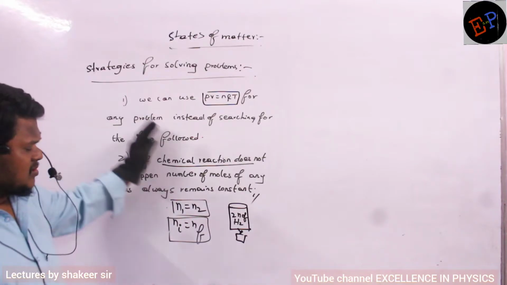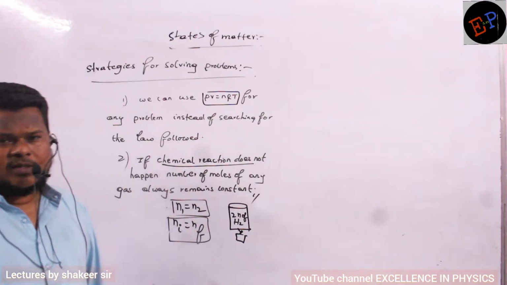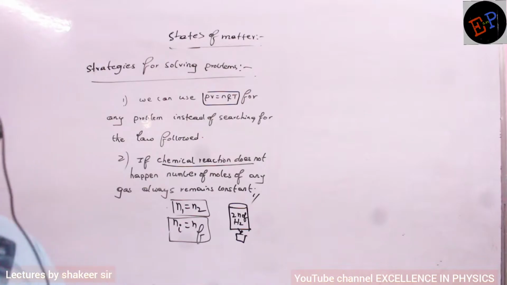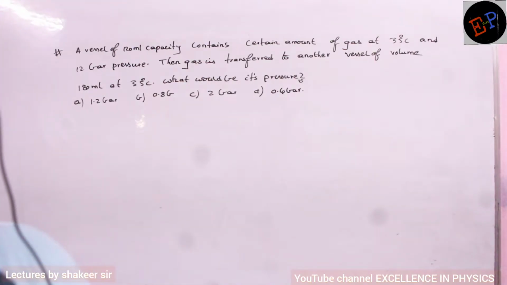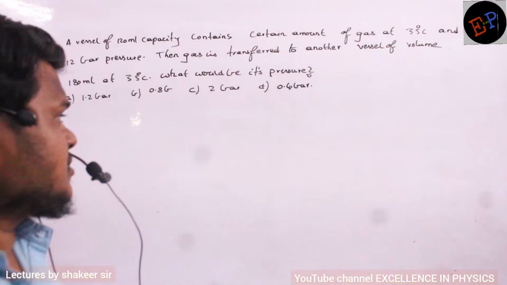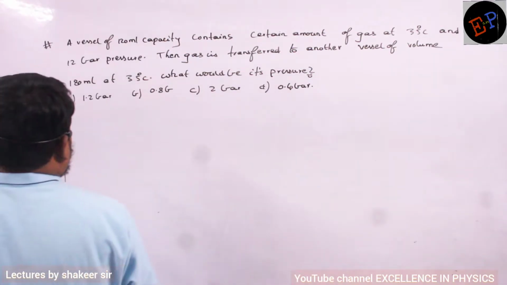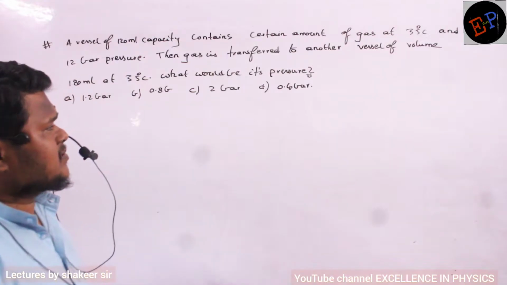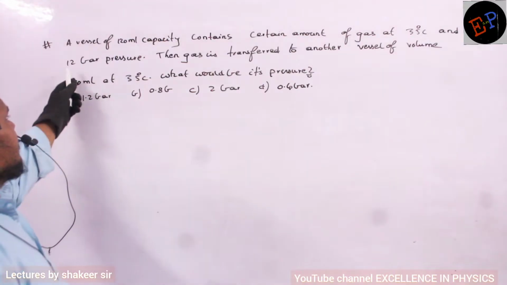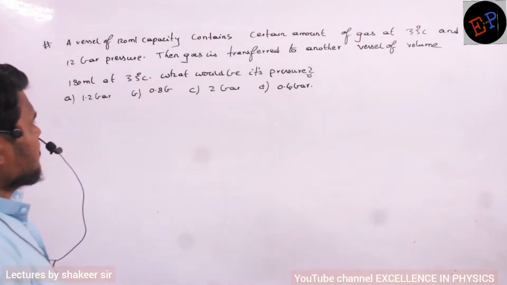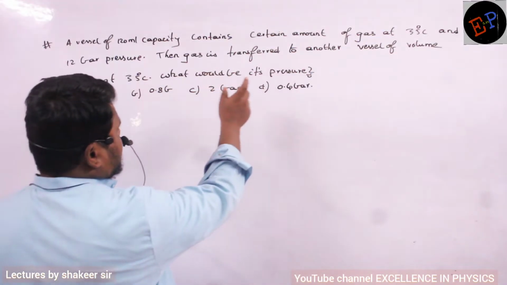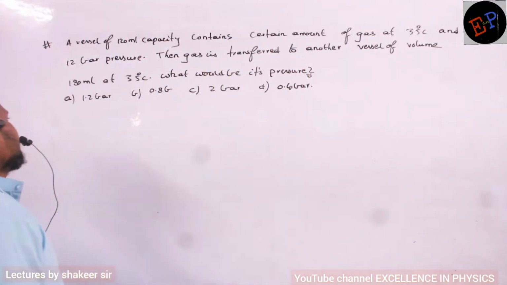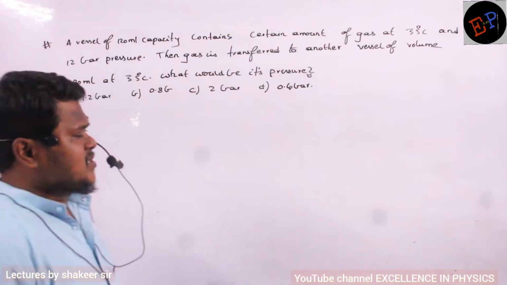So based on this technique, we are going to solve some problems. Let us see this question. A vessel of 120 ml capacity contains a certain amount of gas at 35 degrees Celsius and 12 bar pressure. The gas is transferred to another vessel of volume 180 ml at 35 degrees Celsius. Then what would be its pressure?